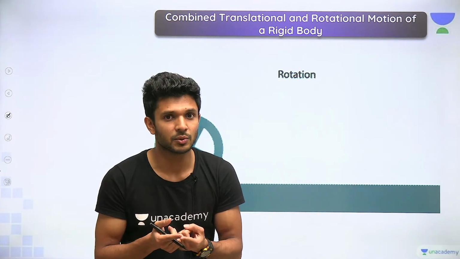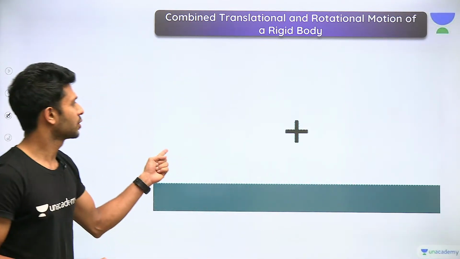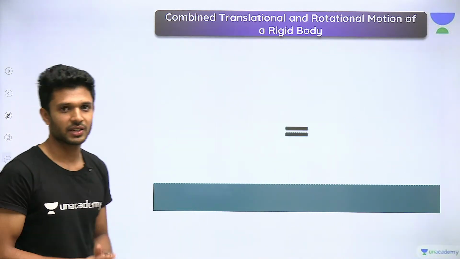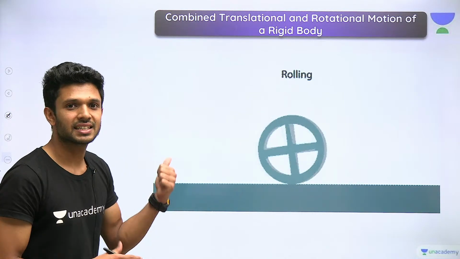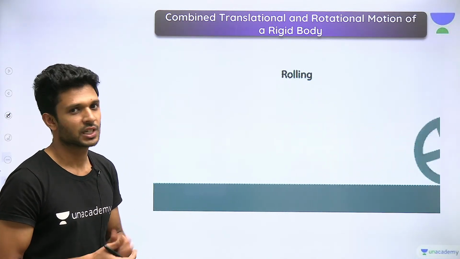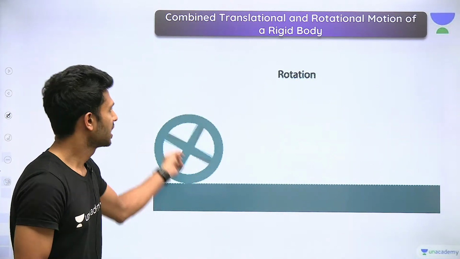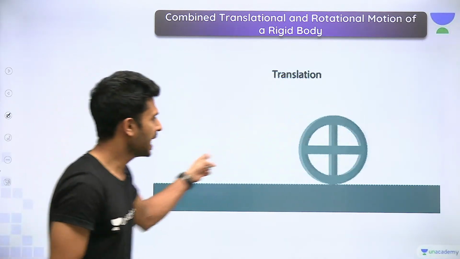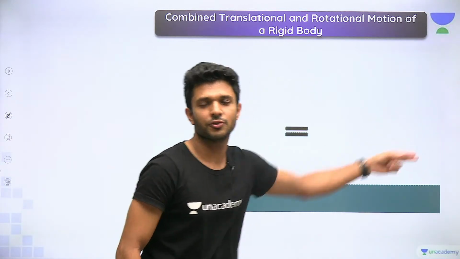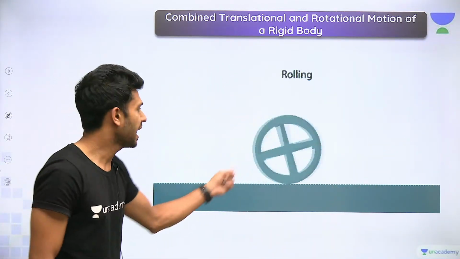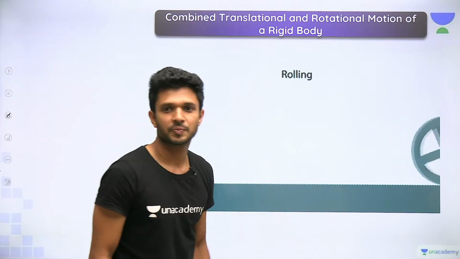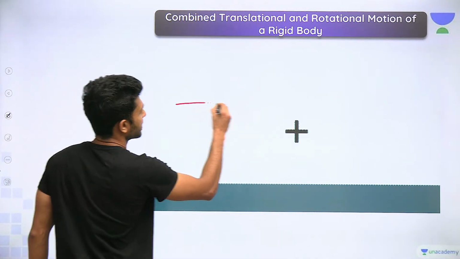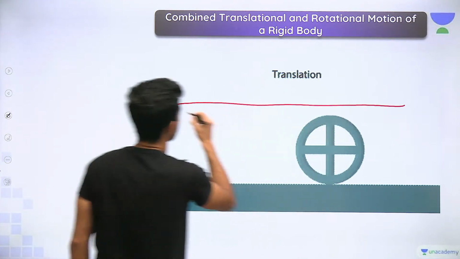After translational motion, we have learned about what? The rotation. Let us give this figure 2 seconds. So translational motion you understood. Now can you see the rotational motion? Yes. That rotational motion and this translational motion, if you combine them in a body, what we are having is a rolling motion. This rolling motion is making a translational motion from one point to another point.